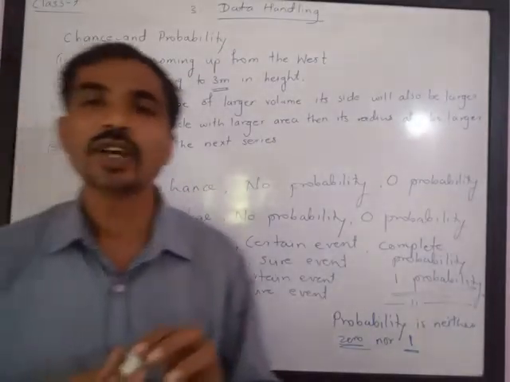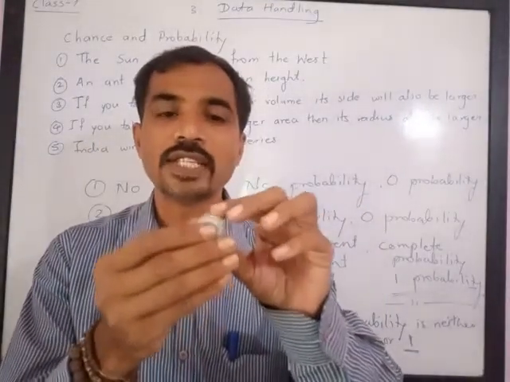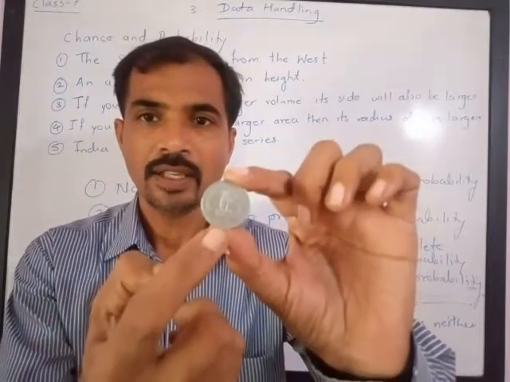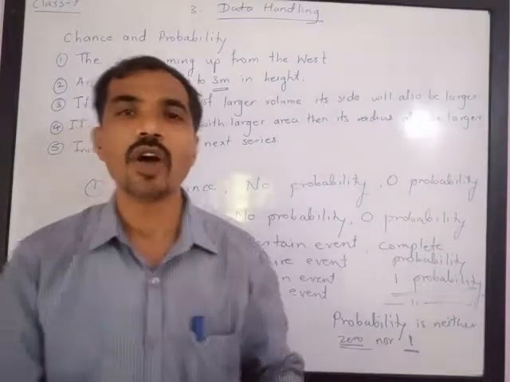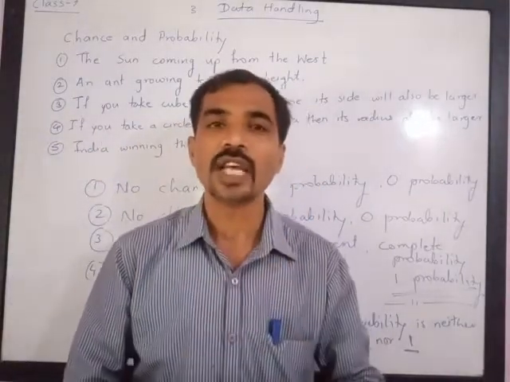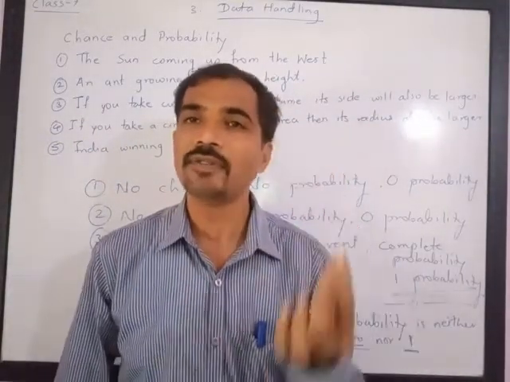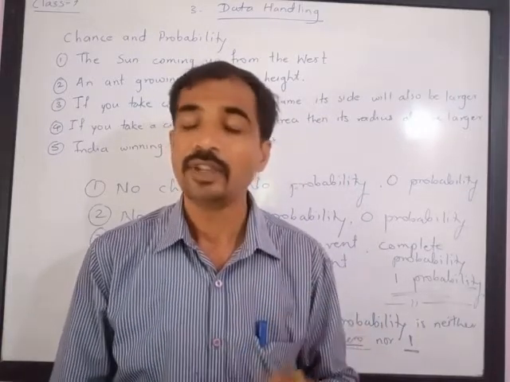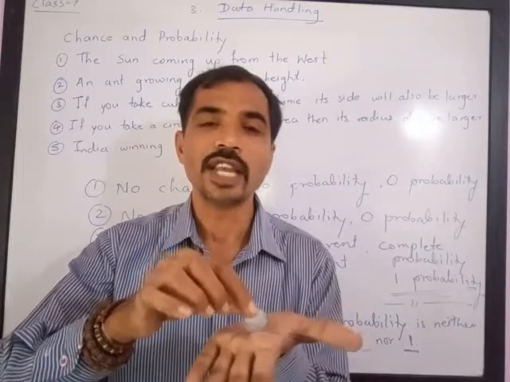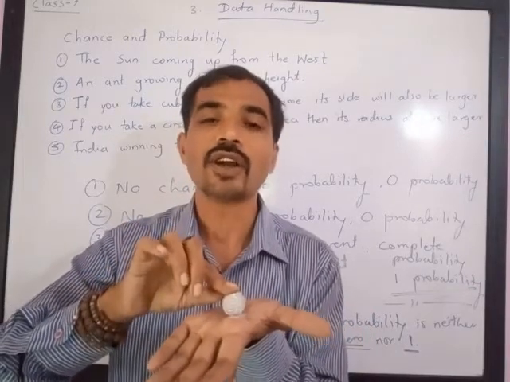Next, this is a coin. It has two sides. This is the head and this is the tail. Now, there are two chances. If a coin is tossed, there are two chances. Either I will get a head or I will get a tail. No third condition exists. Definitely, in a movie, you must have seen the coin standing. In Sholay movie, you have seen the coin standing.